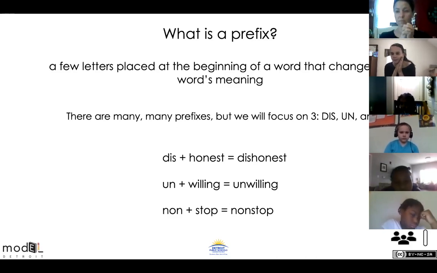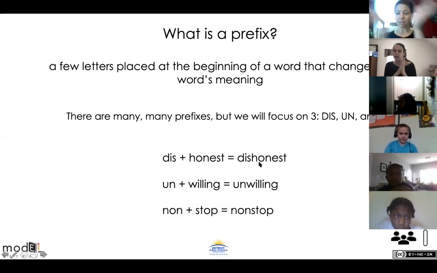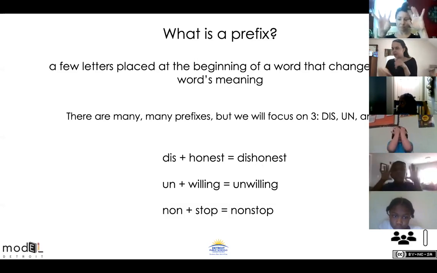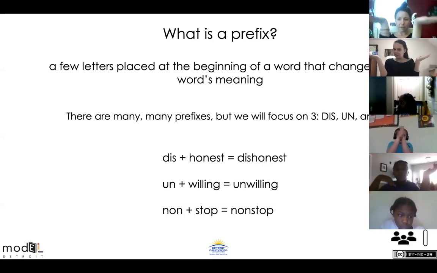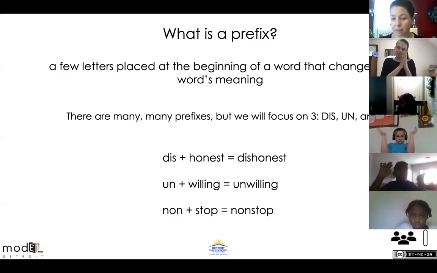And what word do we have? Right here. So we took dis, honest, smushed them together. Dishonest. Good. So everyone do this with me. Take your hands. Put dis in this hand, honest in this hand, and put them together and say dishonest. Dishonest. Good.